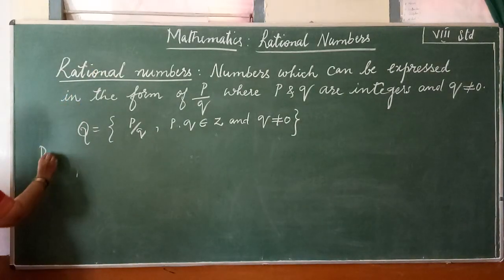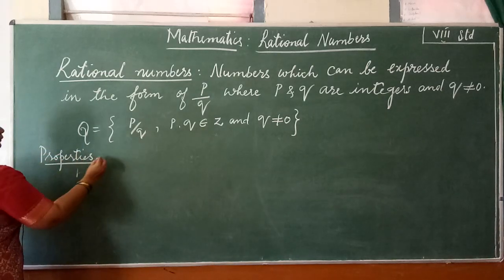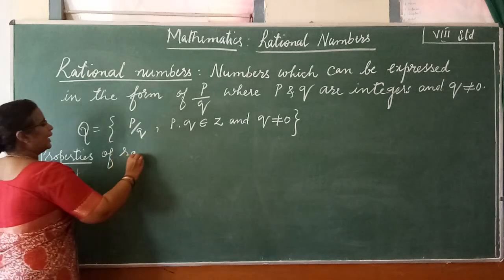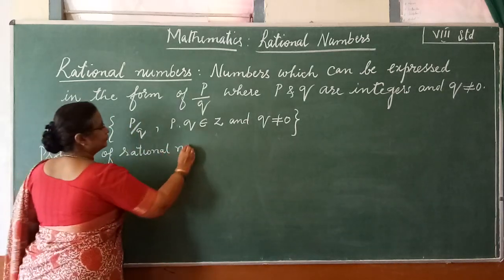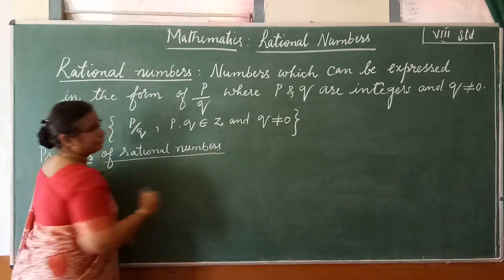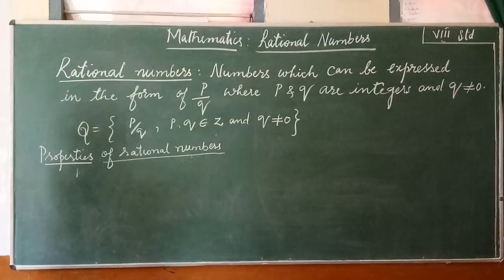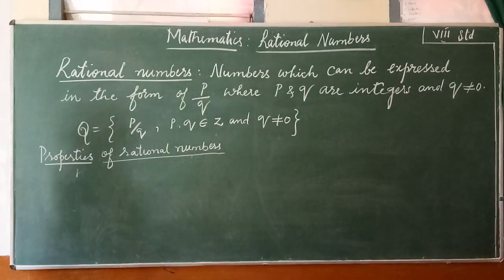What are the properties of rational numbers? So as we all know, we have learned properties on any numbers. For example, in natural numbers we had learned the closure property, commutative property, associative property, distributive property, existence of identity element and existence of inverse element.